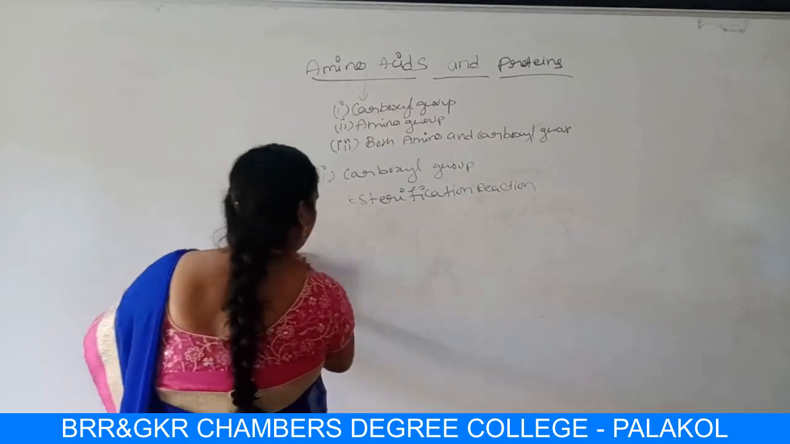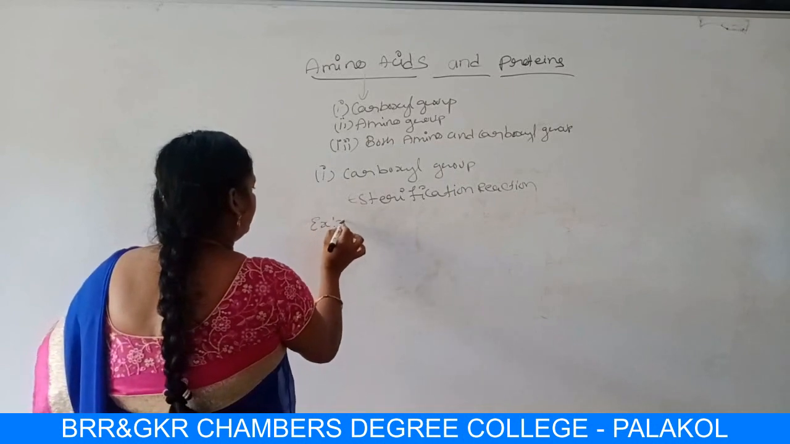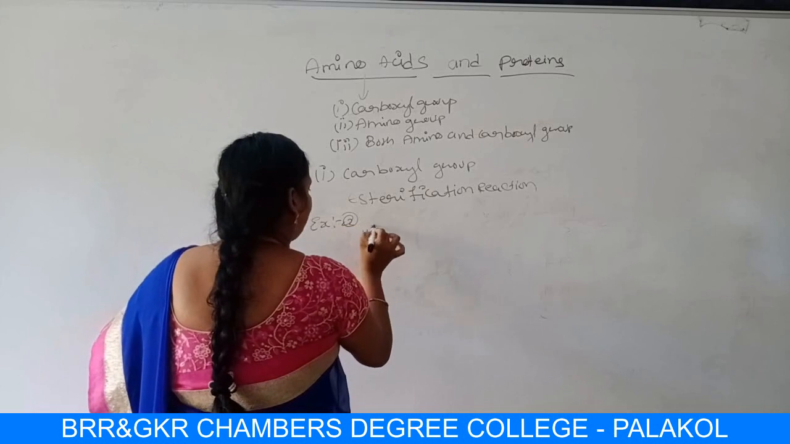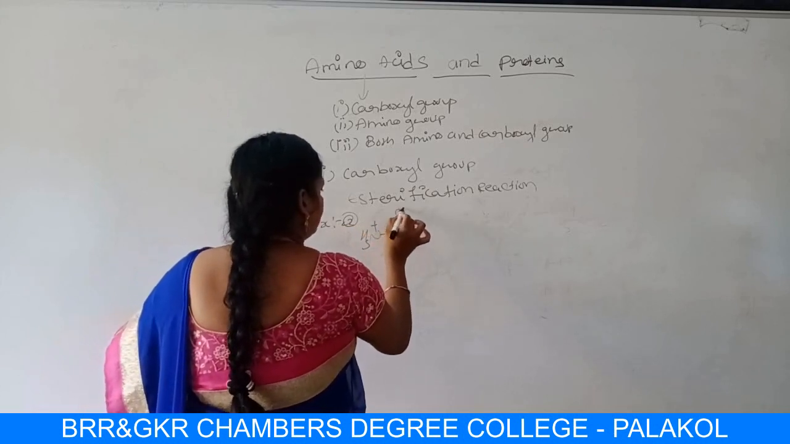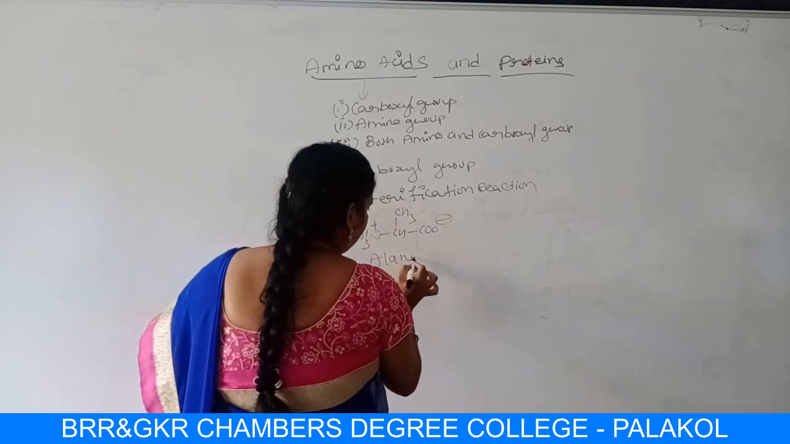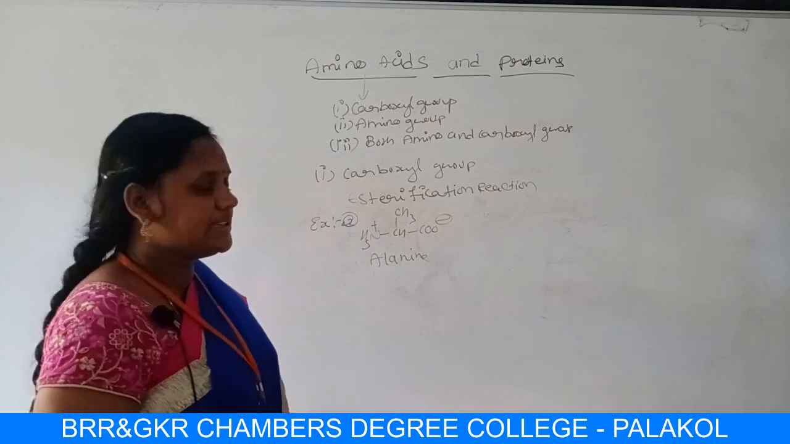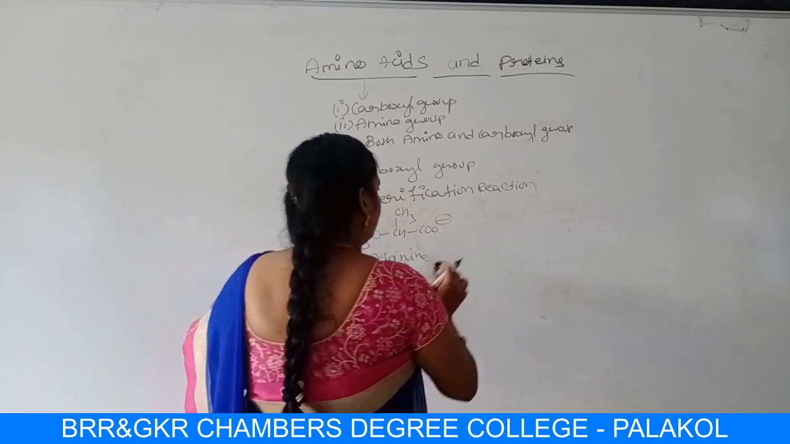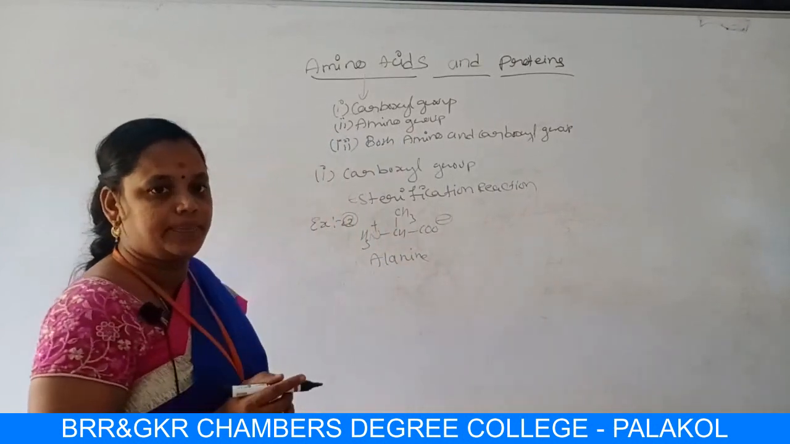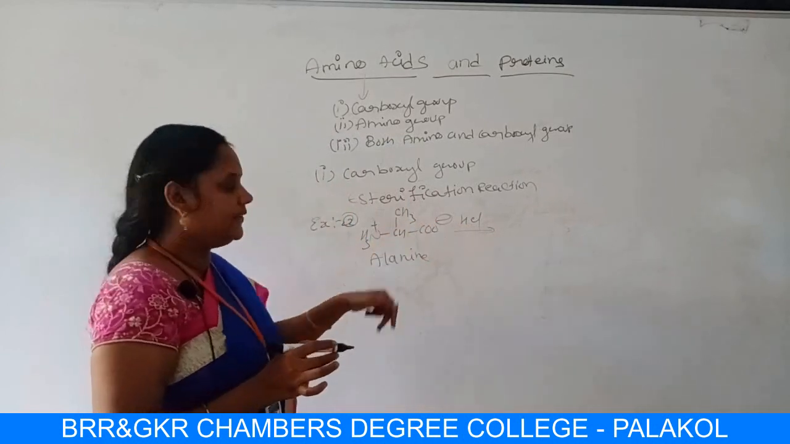Let me do one more example. Okay students, example 2. Let me take alanine, NH3 plus CH3 COO minus is our alanine. I am taking the Zwitter ion form of alanine. In the first step, what do you have to do, students? Do you remember for glycine? Yes. In the first step, you have to treat it with HCl, right? You have to treat it with HCl.